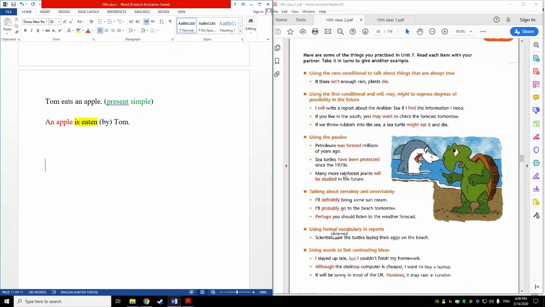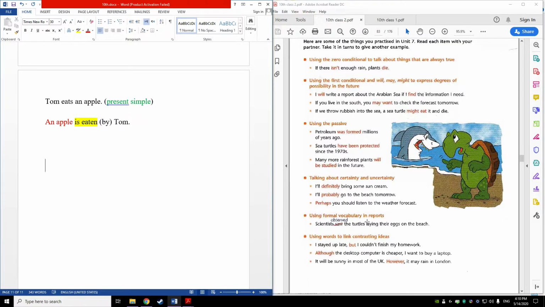Talking about certainty and uncertainty, we might discuss definitely, probably, and perhaps to talk about possibilities. I'll definitely bring some sun cream. I'll probably go to the beach tomorrow. Perhaps you should listen to the weather forecast. And then we have using formal vocabulary in reports, because we have already been through many formal vocabularies in the texts that I used to read here.